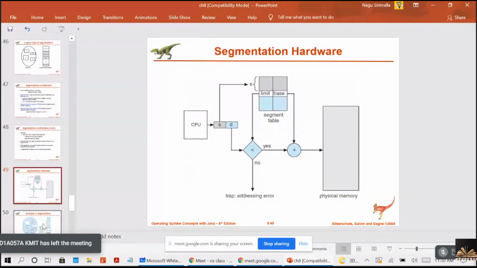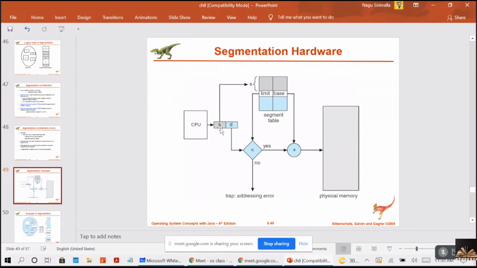Yes, right. As I told you, the logical address is a two-dimensional address. It will have the segment number and the offset. Let's consider S is the segment number and D is the offset. How can this be mapped to a single address? The memory management unit, MMU, maps the two-dimensional user-defined address to a one-dimensional physical address.